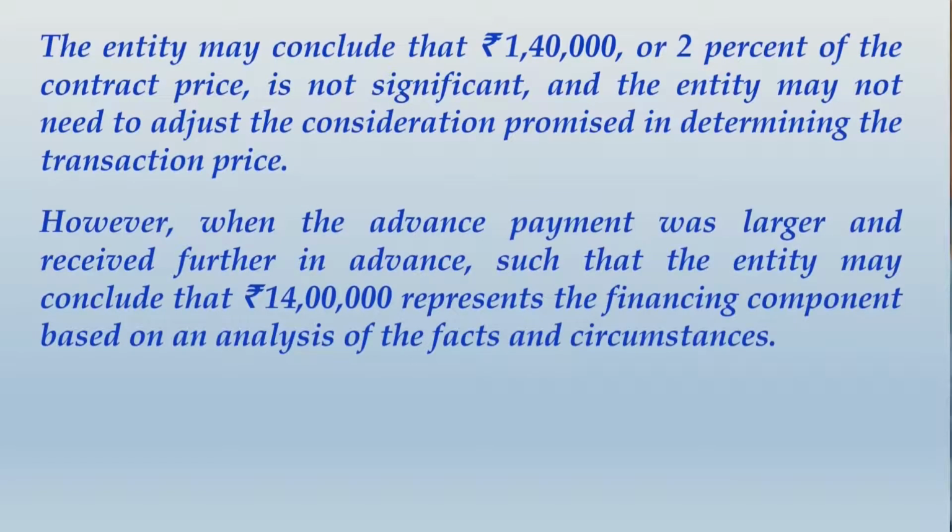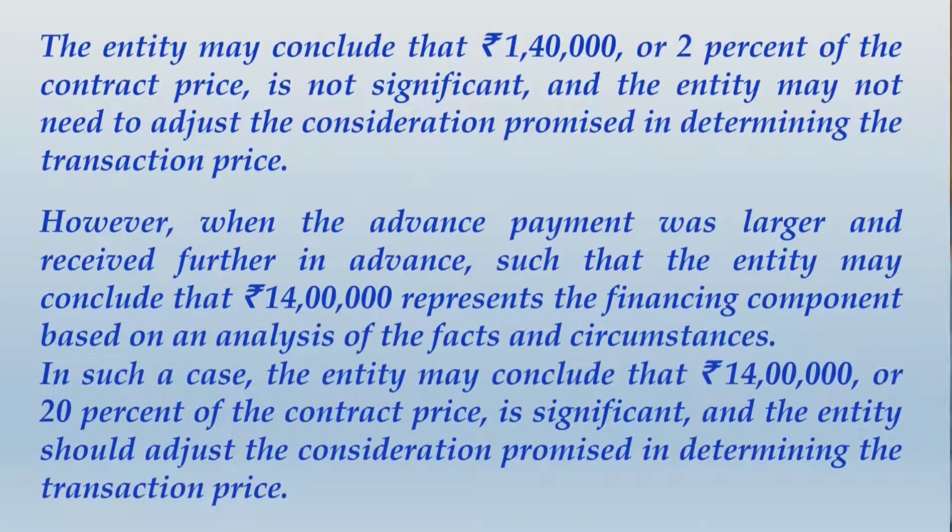However, when the advance payment was larger and received further in advance, such that the entity may conclude that rupees 14 lakhs represents the financing component based on an analysis of the facts and circumstances, in such a case the entity may conclude that rupees 14 lakh or 20% of the contract price is significant, and the entity should adjust the consideration promised in determining the transaction price. So friends, do one thing, write up this whole thing, and then I'll give you a small concluding note at the end.